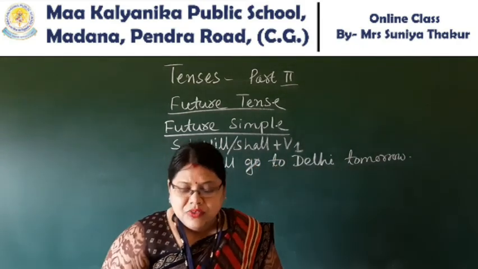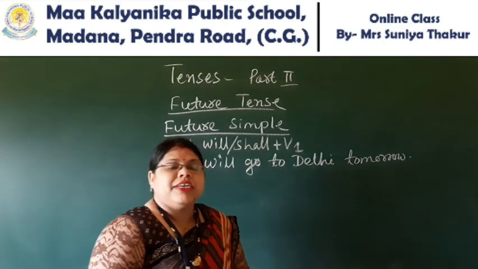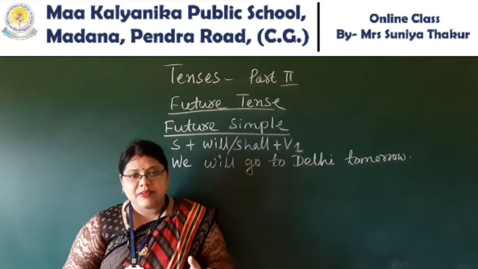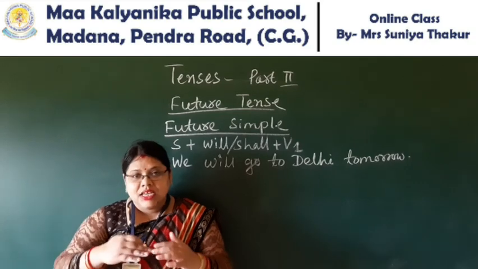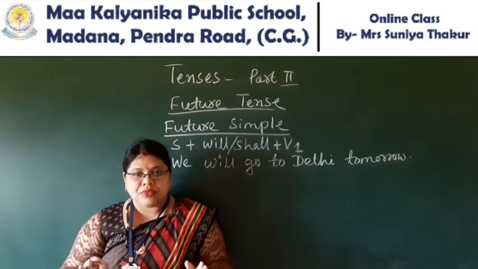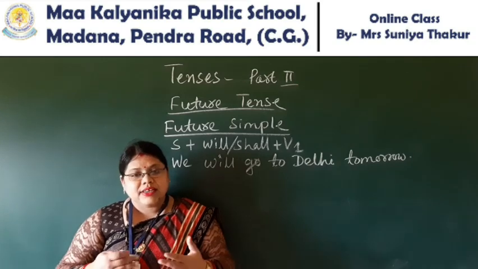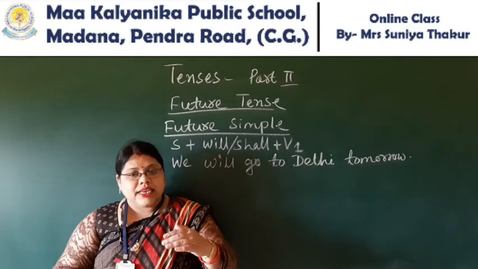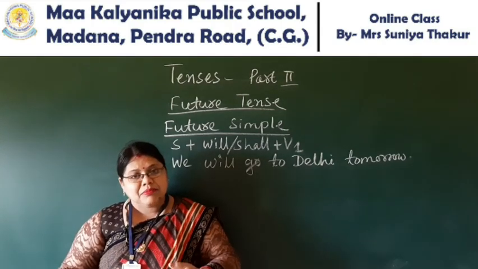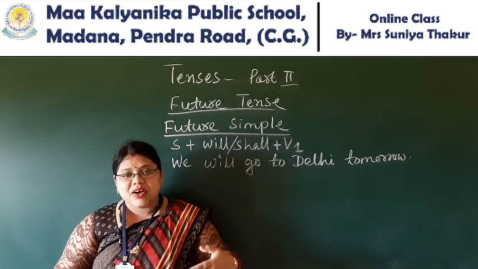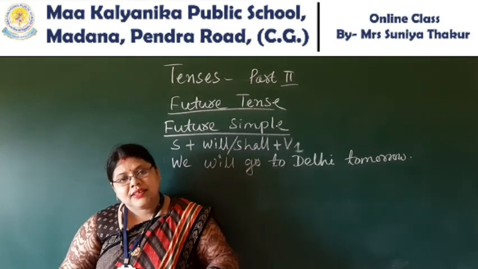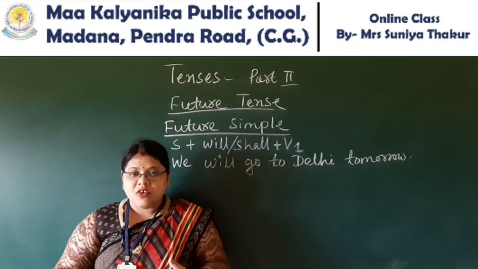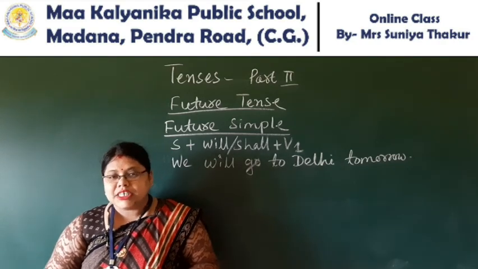Then come to what is future continuous form. As I have told before, what is present continuous? First discuss present continuous. If the action is going on in front of you, that is present continuous. The structure of present continuous is is and are with continuous form. Okay. Then what is the past continuous? In past time, if the action was going on, that is past continuous. It means was, were with ing form, continuous form. Okay, like this. What is future continuous form?